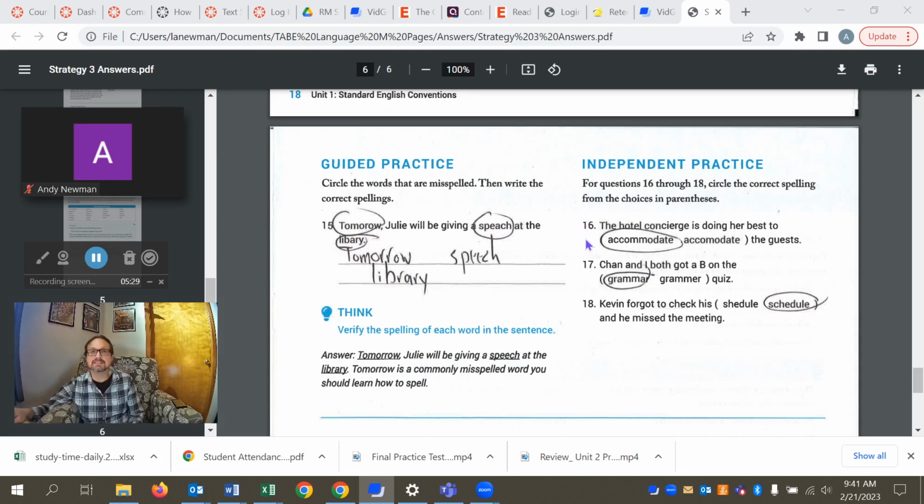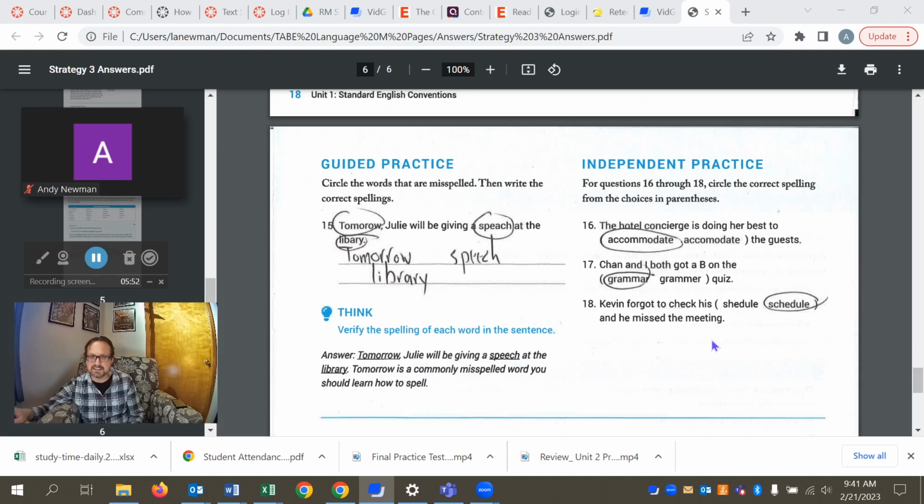Okay, 16 through 18, of course, on the previous page, you had the word list to compare the spellings to. But in 16, it's accommodate with two C's and two M's. The second one doesn't have the two M's that are part of the spelling. Okay, in 17, it's grammar with an AR, not an ER.